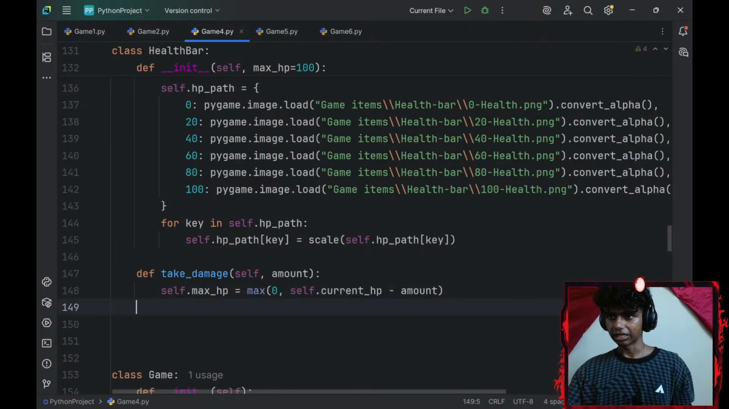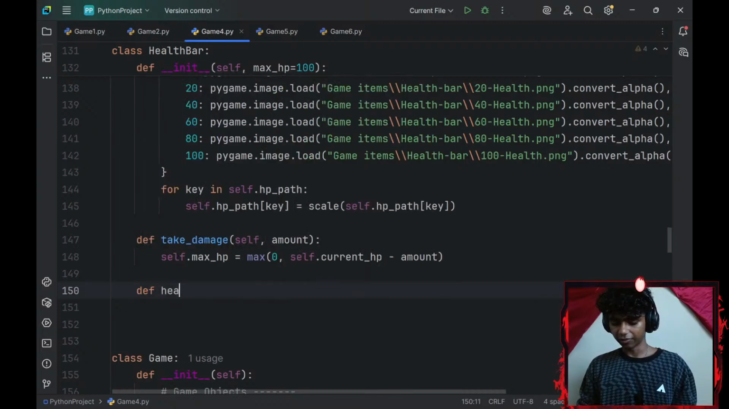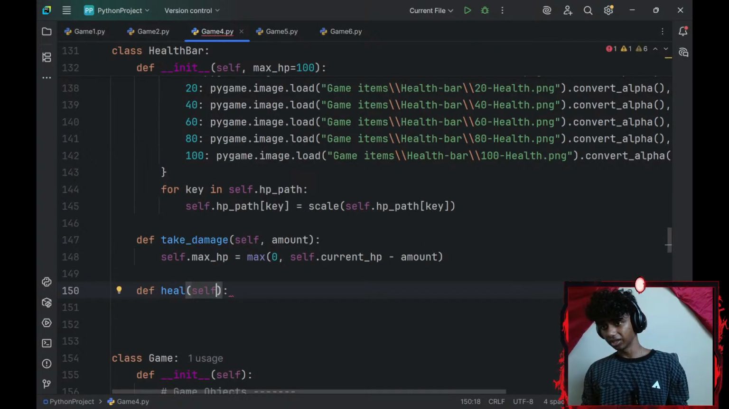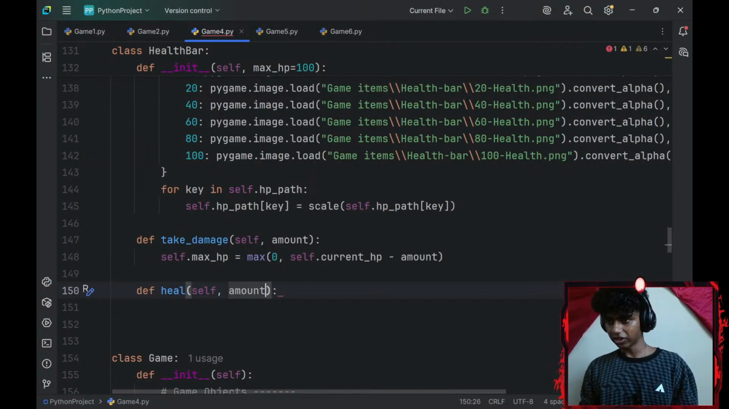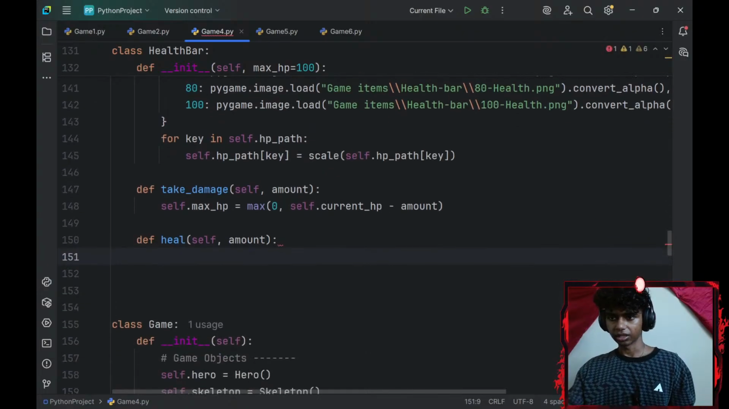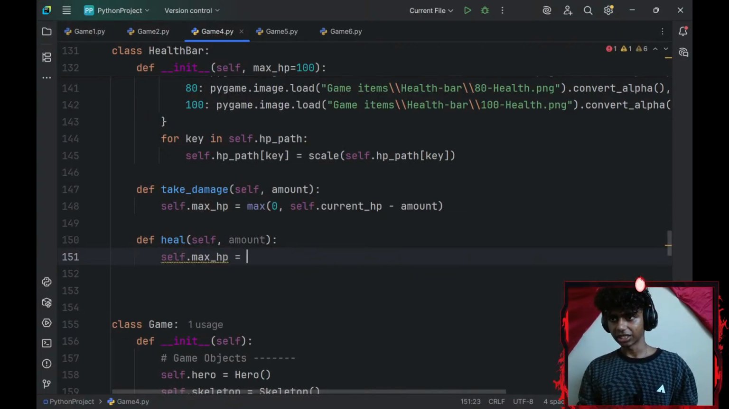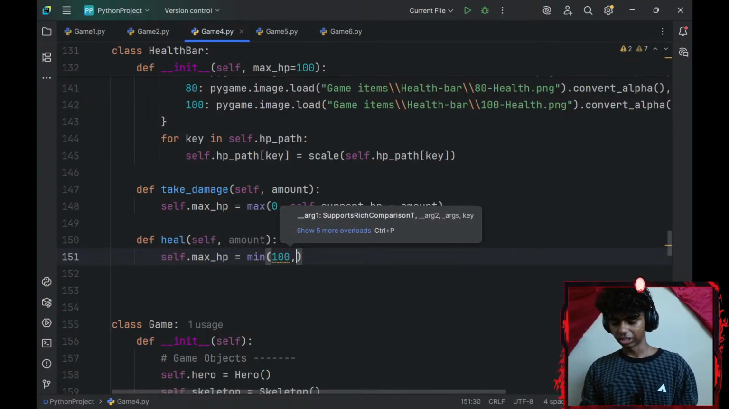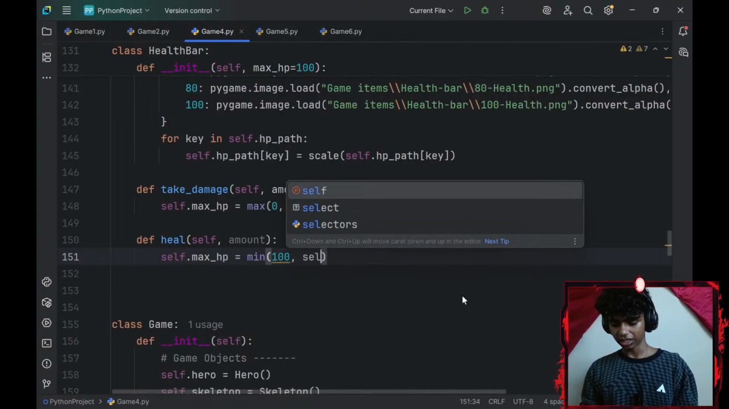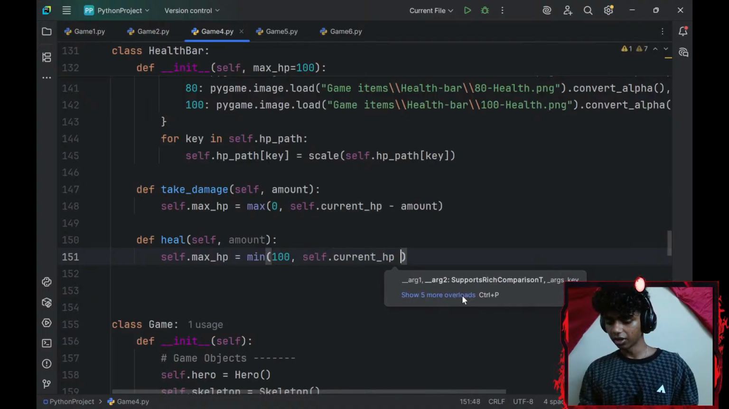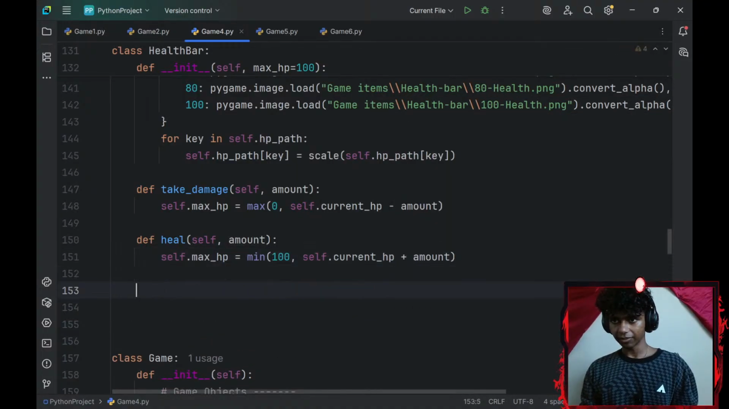That's basically it. Let me go ahead and define a heal method as well, because my health bar will be healing, and my heal method will have an amount parameter as well. Let me go with self.max_hp, I'll set that equal to min. My max HP can't go more than 100. 100 is the max HP, and then self.current_hp will increase by my amount when I heal. Then let me go ahead and define a draw method.